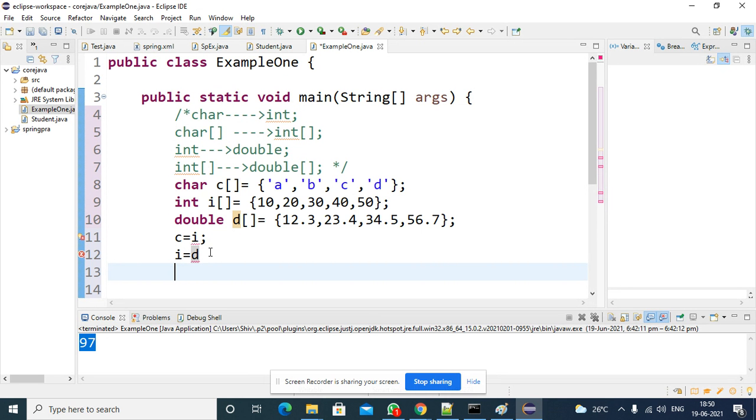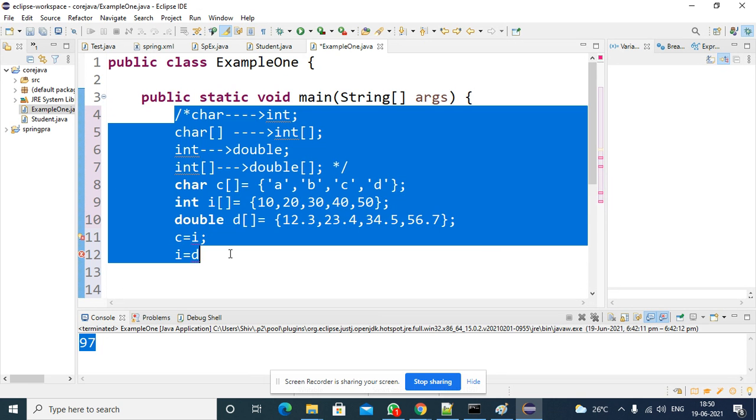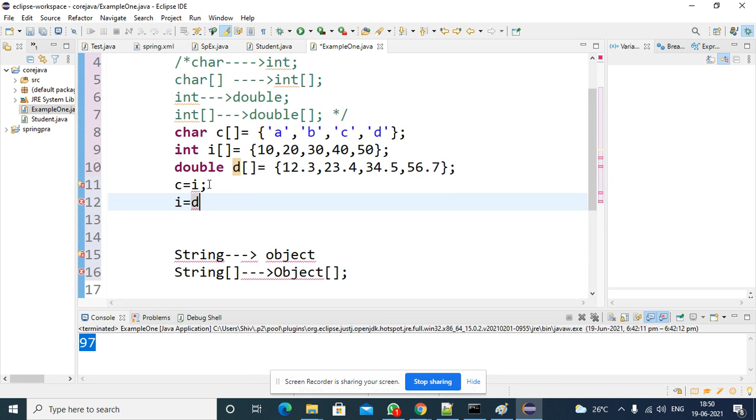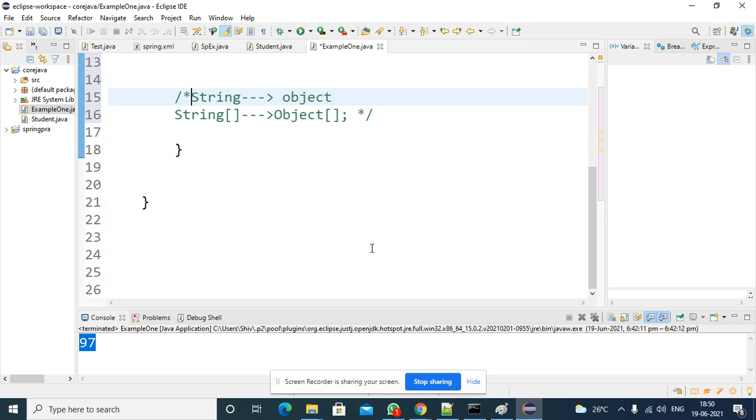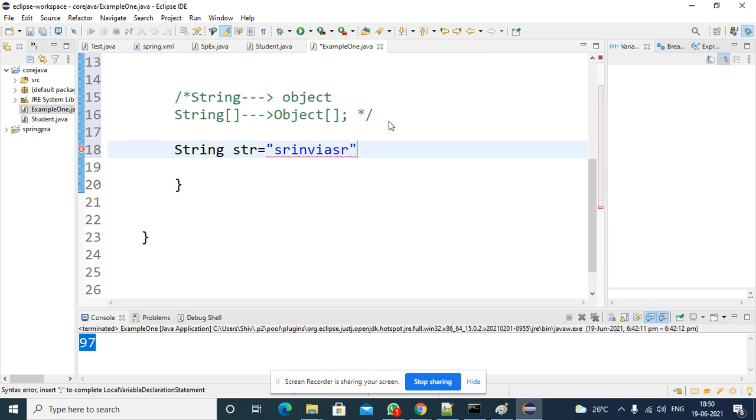That means if the data type is changing, in the case of arrays you are not supposed to assign the values directly. So for the last case, if you want to practice it, I am commenting these two errors. First I need to construct the string. I am commenting this code. First I will construct the string, then I will construct the object. You can assign the string like this directly, with some value.